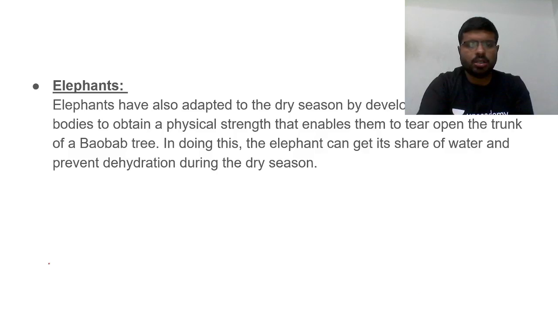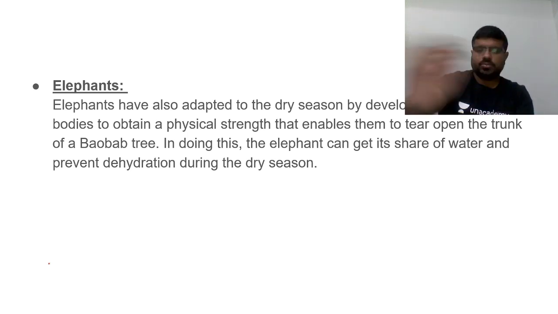Similarly, elephants have also adapted to the dry season by developing massive bodies and physical strength that enable them to tear open the trunk of a baobab tree. Through this, an elephant can get a share of water and prevent dehydration during the dry season.